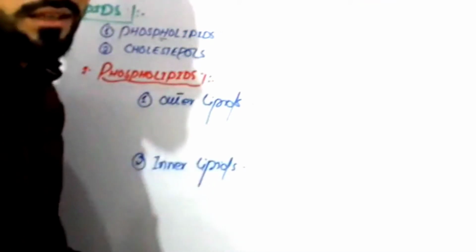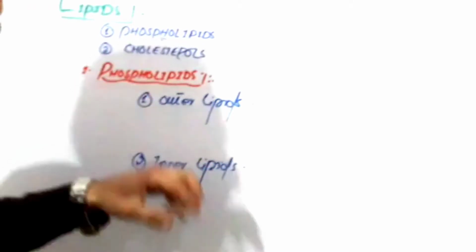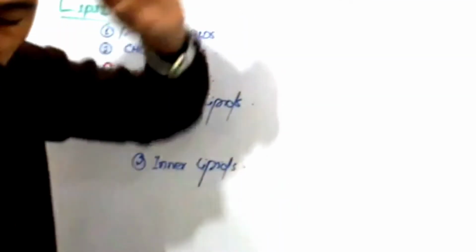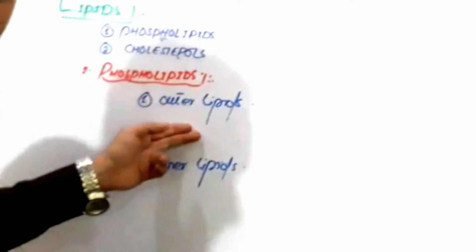So we say that by the composition of phospholipids, the cell membrane is asymmetric. Asymmetric means they both have different types of lipids. The outer layer lipids are different than the inner layer lipids. So what are those lipids which are present in the outer layer of the cell membrane?